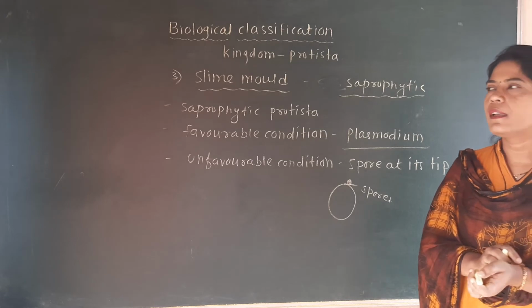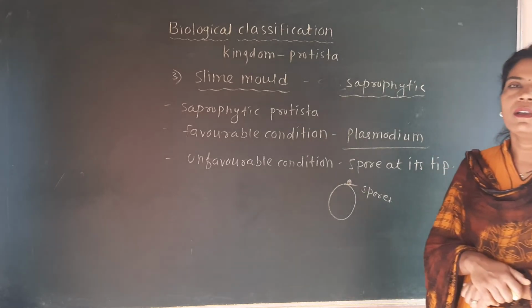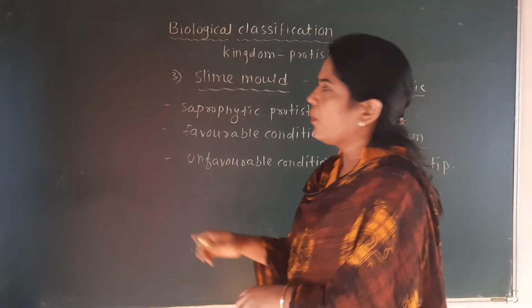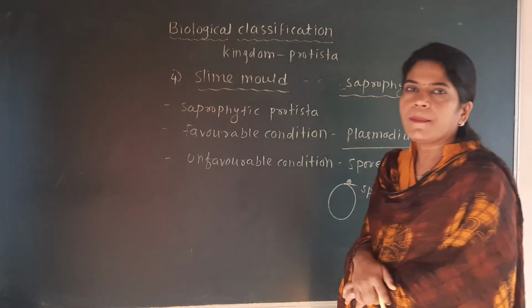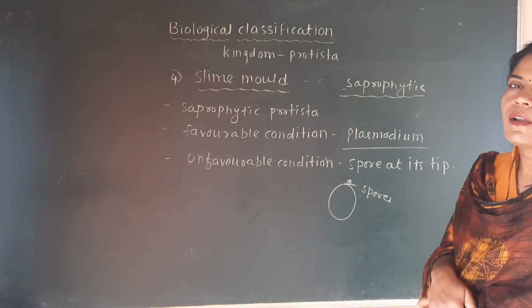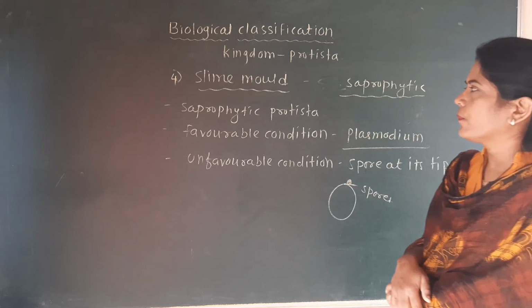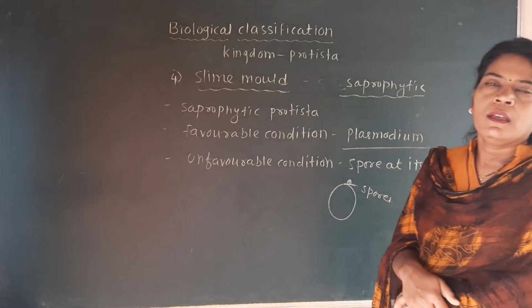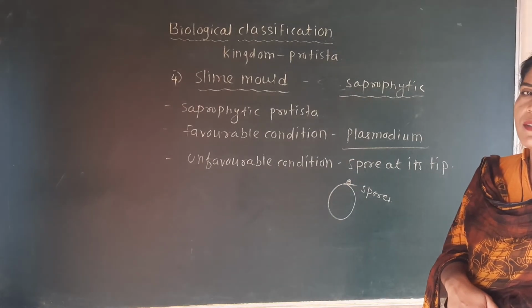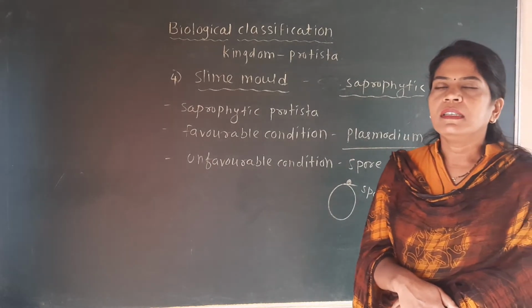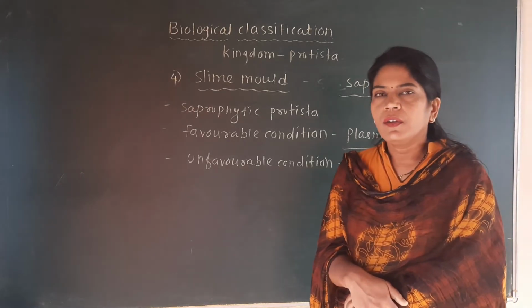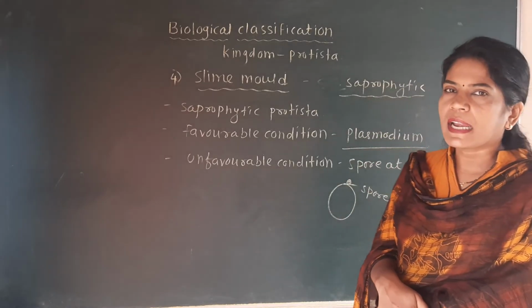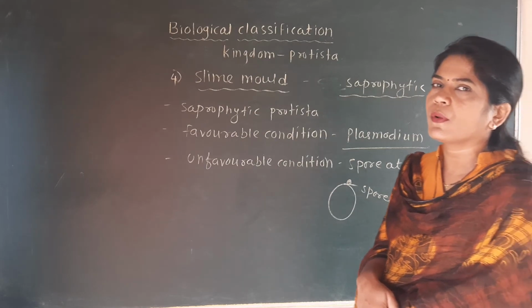So see here, this slime mold is the fourth group of the kingdom Protista. Example is all saprophytic Protista. Here saprophytic means they are also called as the cleaner of the environment. Dead and decaying body can be removed from the surrounding, can be cleaned by the saprophytes because it is their